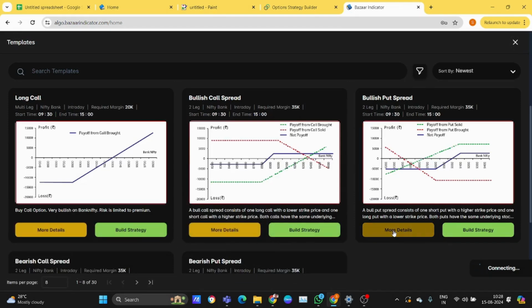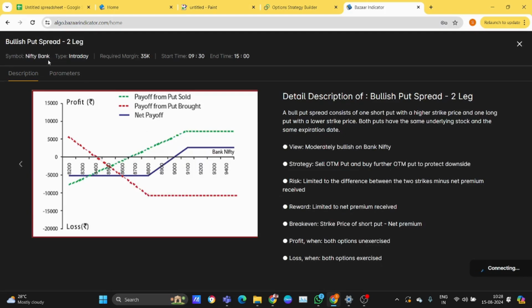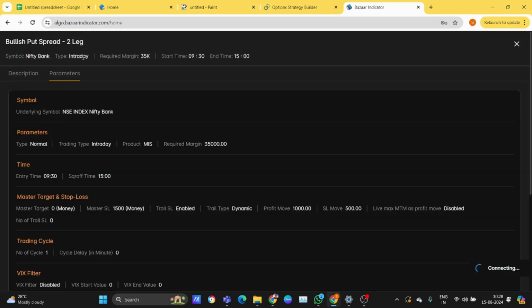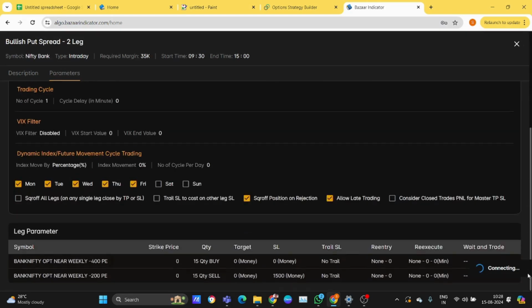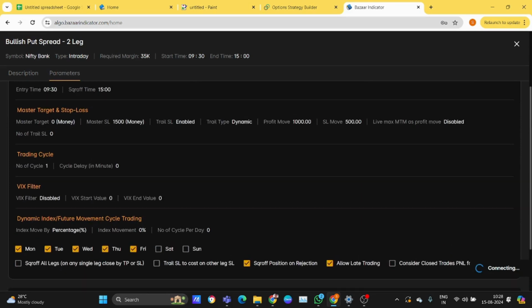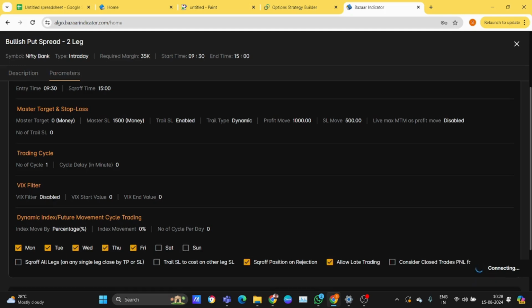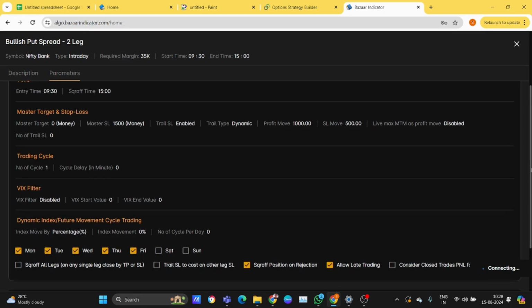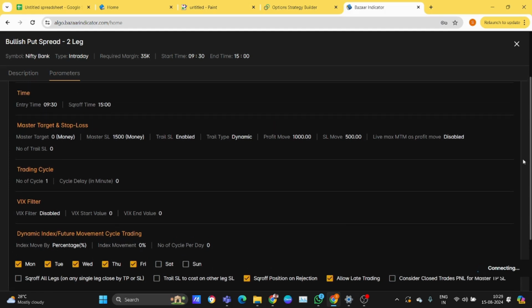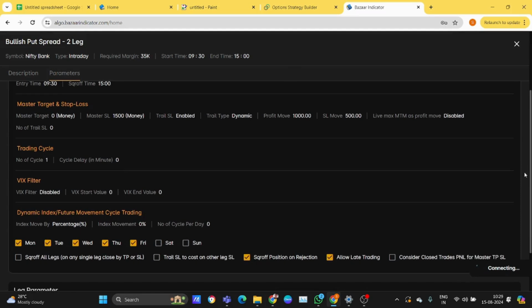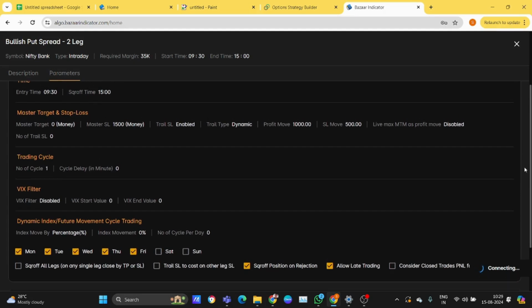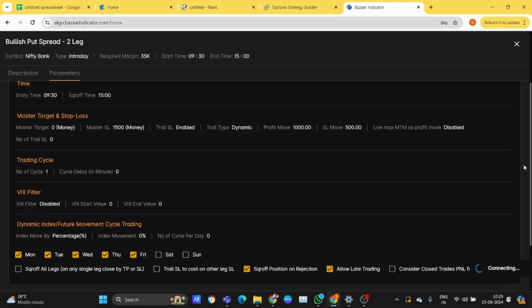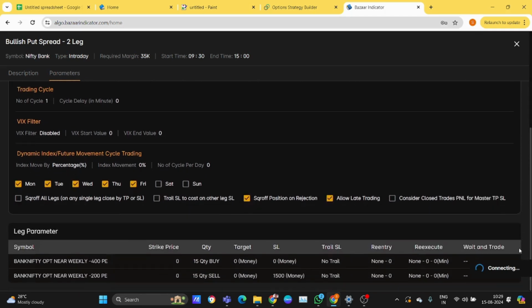Here the bear put spread. Here maximum profit. Master target is not given. Master stop loss is 1,500 points. Maximum profit moves 100%, stop loss moves 500%, trailing stop loss.